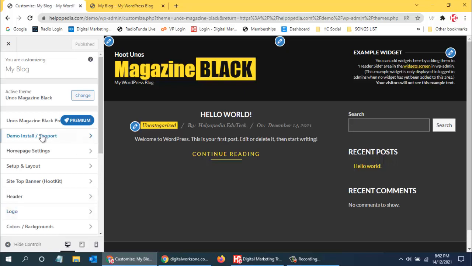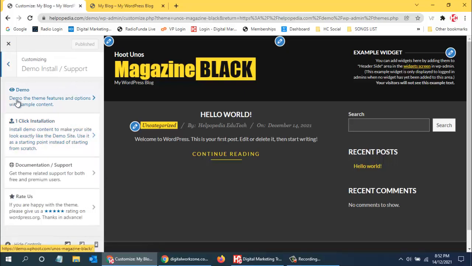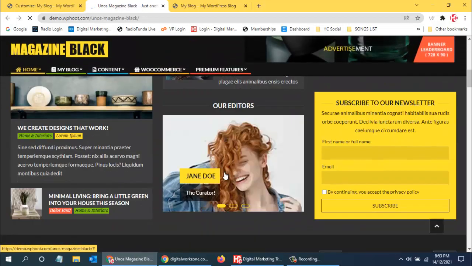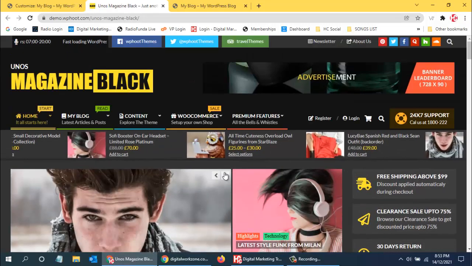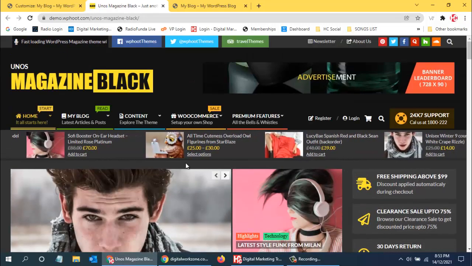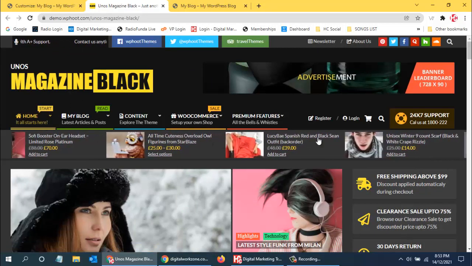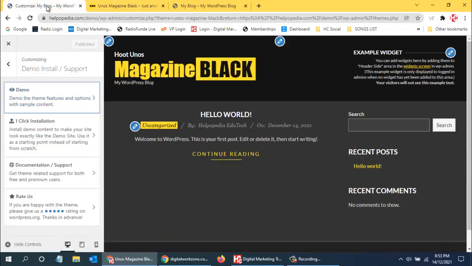Over here we can see demo install support. In case we want to install a demo, right now we don't see anything. We just want to see how the website looks after it is made. If I want to use a demo, I can click on demo, and we will get the option to select the demos that we can see over here. This is the demo content, which will be installed in our website. These are all the blogs that will get added. We can delete them and then add our own blog.